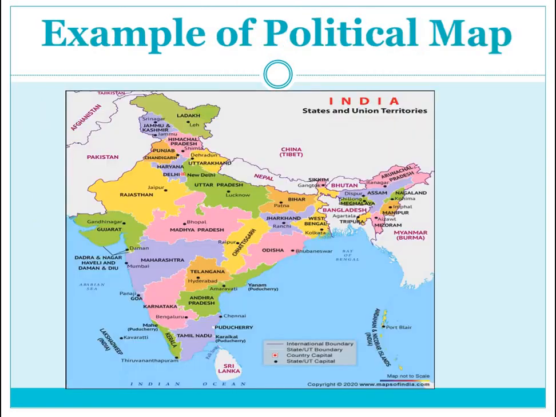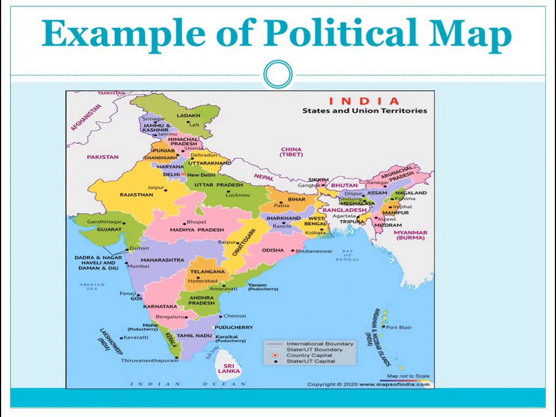For example, here you can see a map of India and its states are given with the boundaries, shown in different colors. So this is the political map of India in which different states are shown with their boundaries.